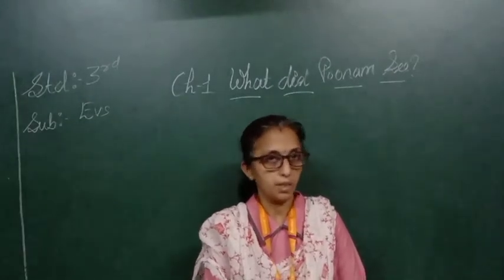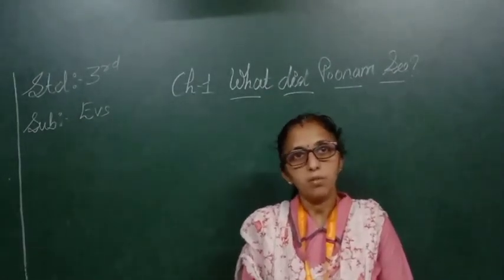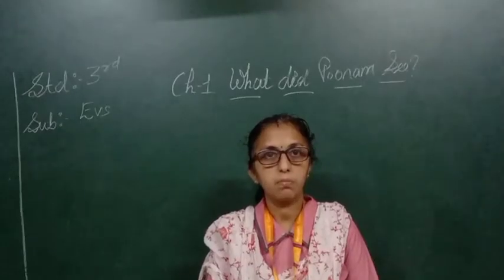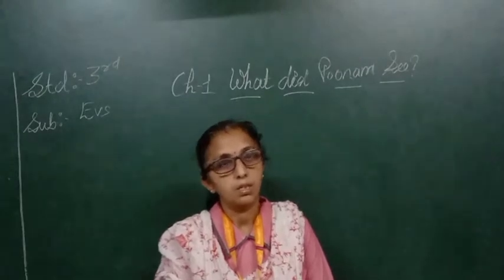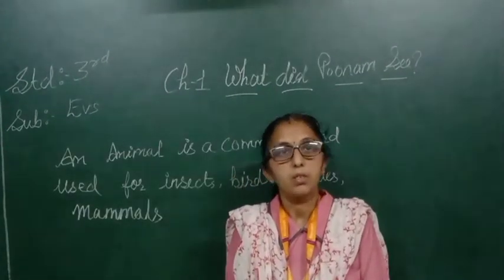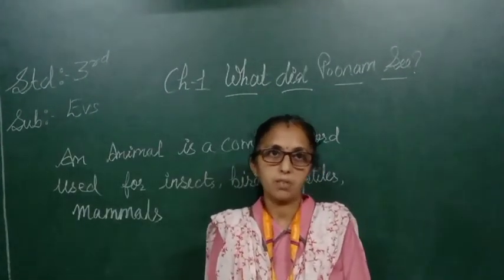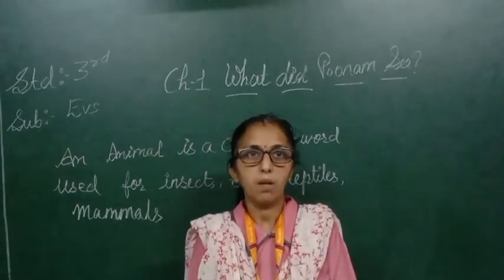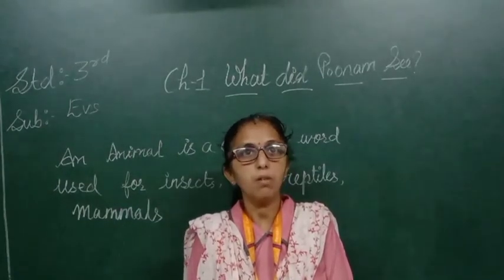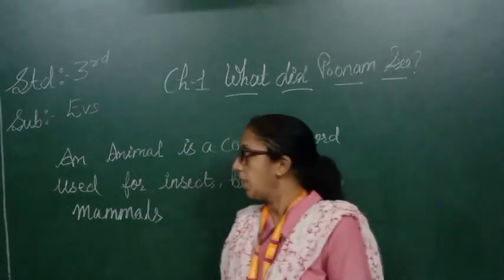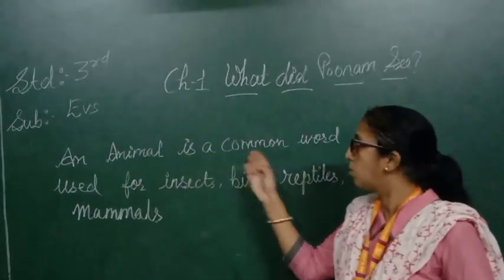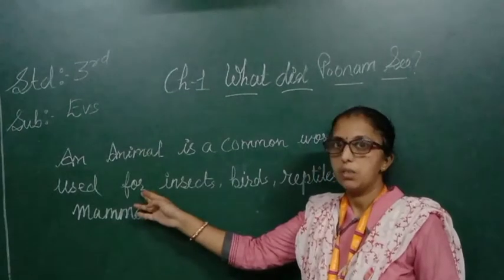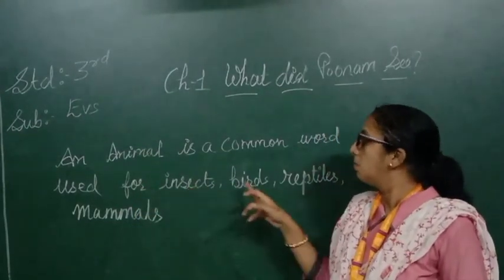You can see here. Now students, when you go out, you can see different types of animals, plants, and buildings. Do you like animals? Yes, we all like animals. Do you have animals in your home? Yes, some of you have animals in your home.